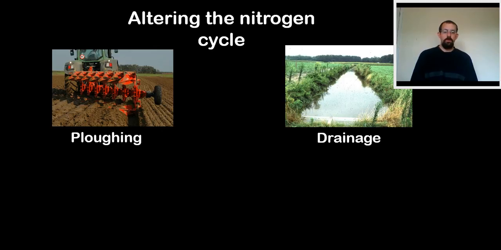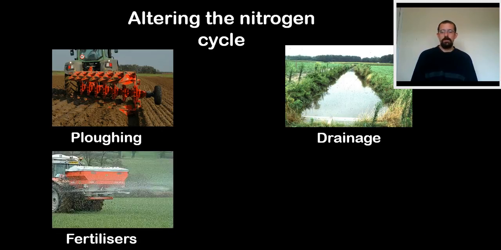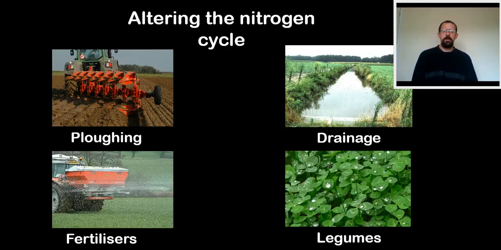There are other ways as well. We can use fertilizers. A lot of fertilizers contain nitrates and therefore add nitrogen to the soil. And there's a special type of plant called a legume, which contains its own nitrogen fixing bacteria inside its roots. So when you plant legumes, they actually bring nitrogen to the soil.